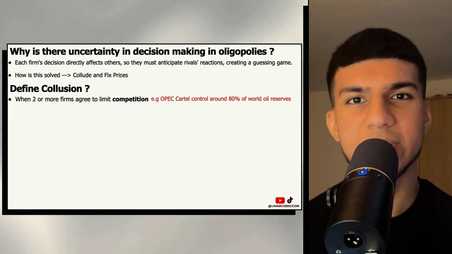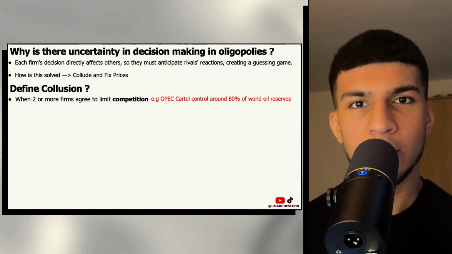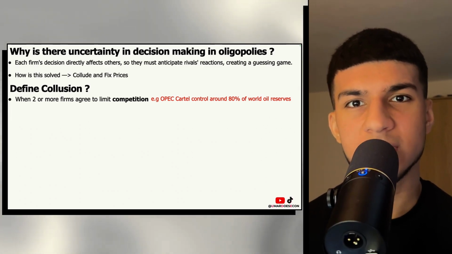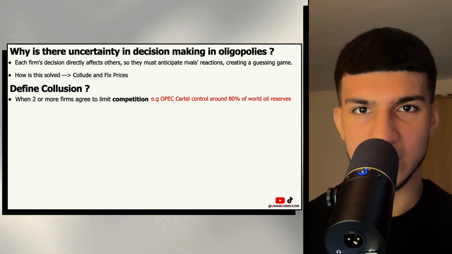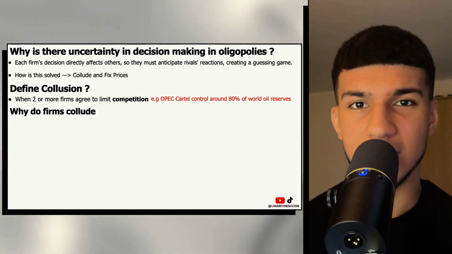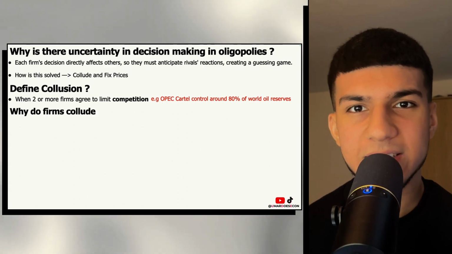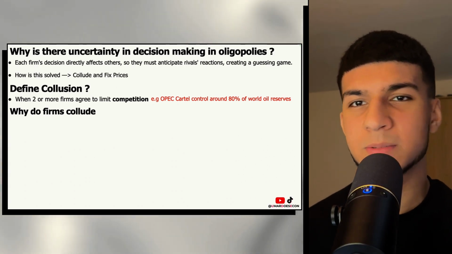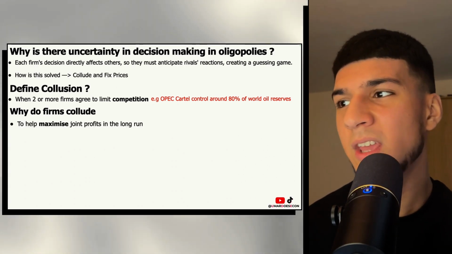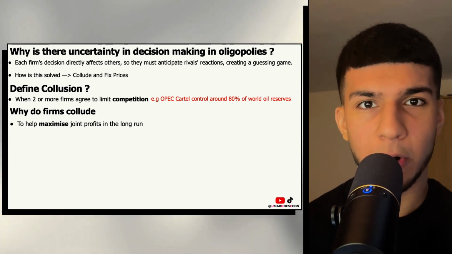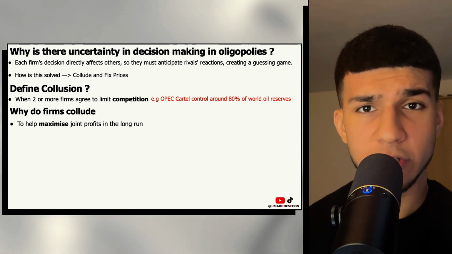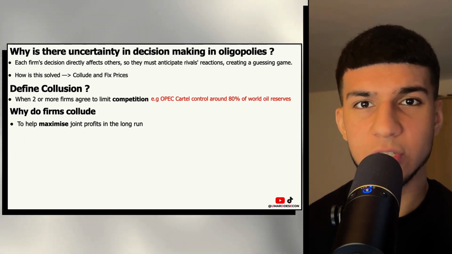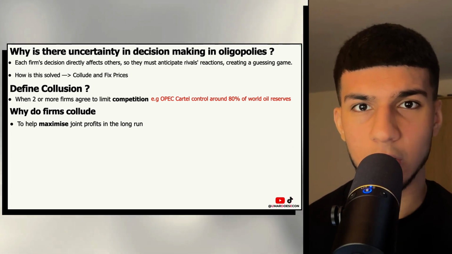Moving on, what are the reasons why firms decide to move from trying to guess the other firm's next move to just colluding? Quite simply, why do firms collude? Definitely one of the biggest reasons, which links to the classical economic assumption that firms are profit maximizers, is to help maximize joint profits in the long run. And of course, the key word here is joint, so profits for all the firms in the collusive agreement.